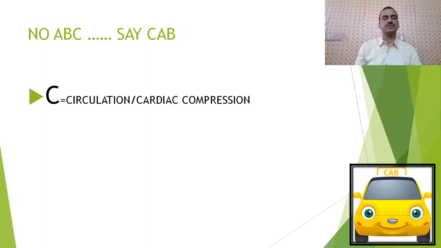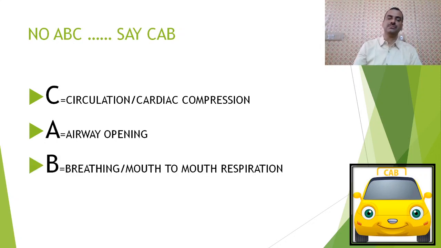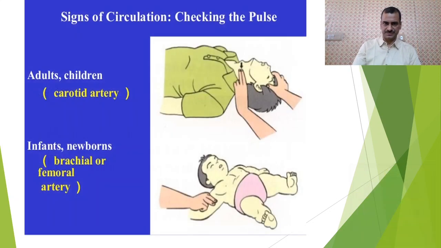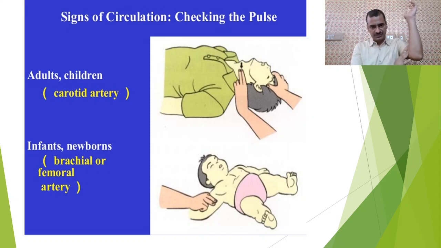What is CAB? C is circulation or cardiac compression. This should be started first because our main motto is to provide oxygen to the brain as early as possible. Airway opening is second, and third, B means breathing. It may be mouth to mouth respiration. So how will you check whether there is circulation or not? Signs of circulation: checking the pulse. In adults we check the carotid pulse here, and in infants or newborns we check the brachial pulse here.